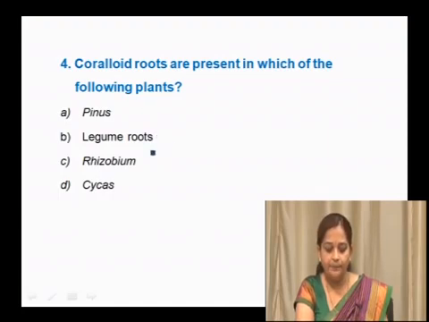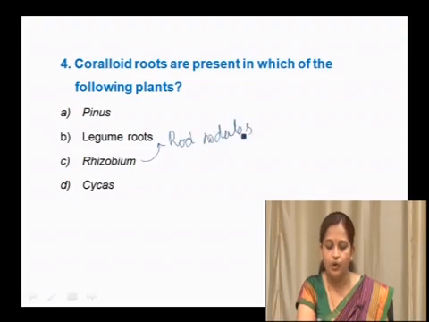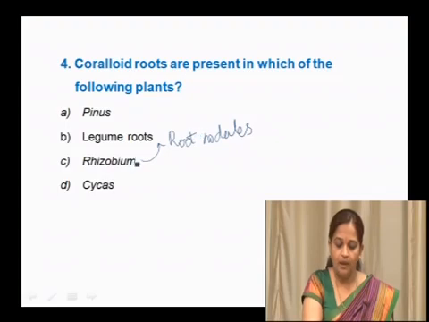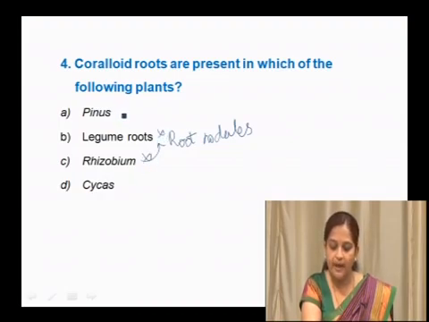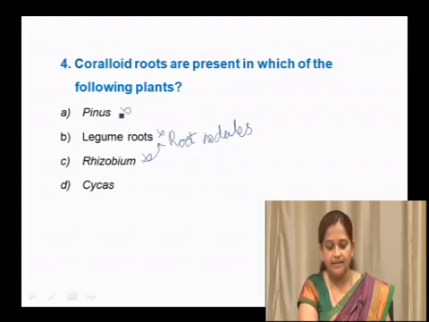Rhizobium is a bacteria which forms root nodules in legumes. So these two options are wrong. And in Pinus, mycorrhiza is associated and they don't have any specialized coralloid roots here. So this is also a wrong answer. So the correct answer here is Cycas with coralloid roots.